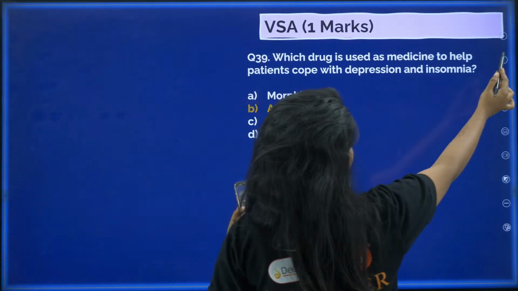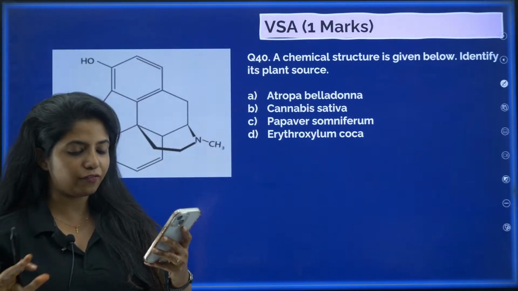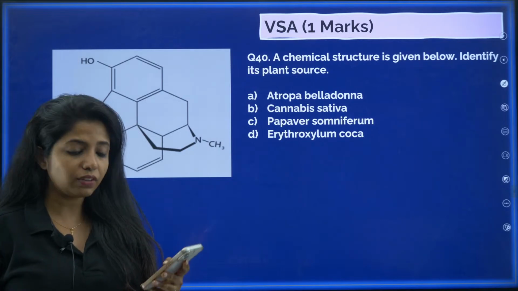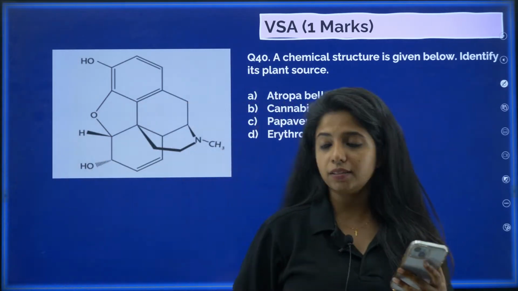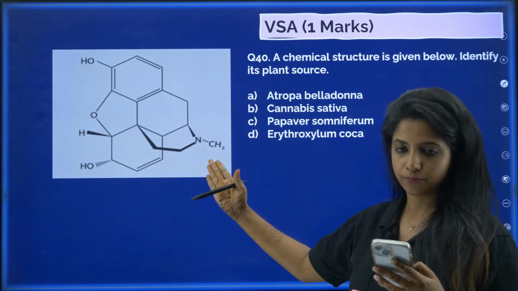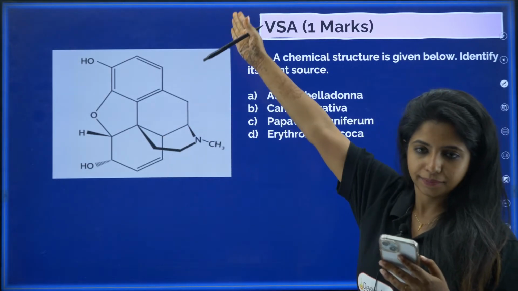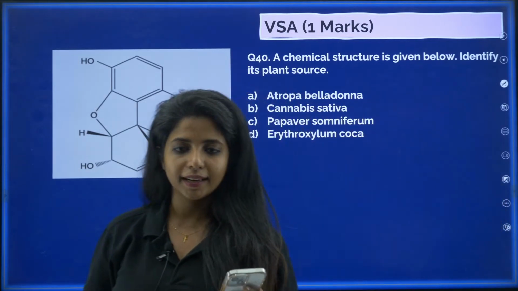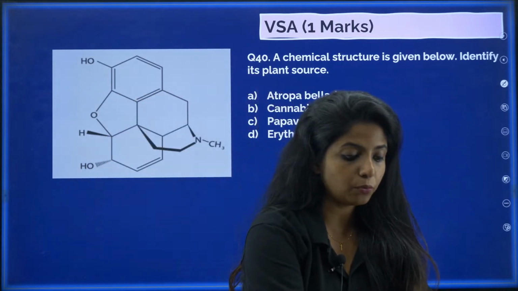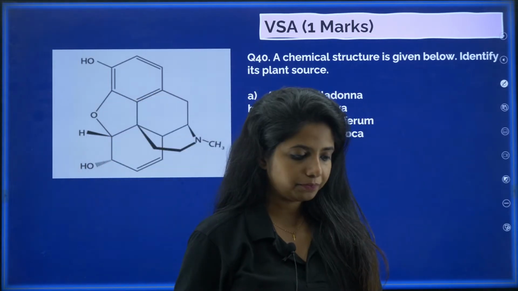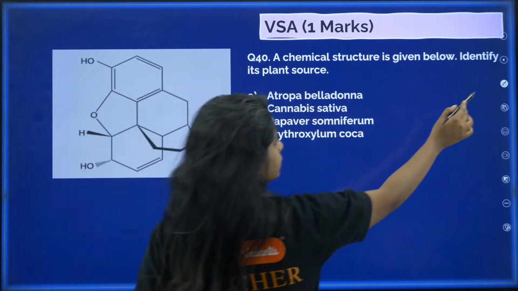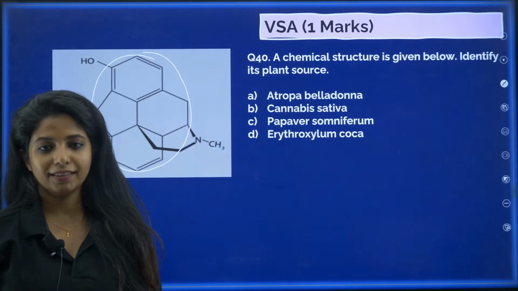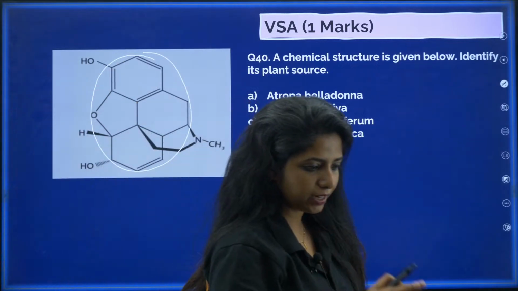Okay. Now, the last question of this particular class. A chemical structure is given below. Identify its plant source. You have to tell what the structure is, and what the plant source is. If I tell you what the structure is, you will be telling the answer very easily, but I don't want you to do that. I want you to remember it. I'll give one clue. This looks like an O. Now you tell me.